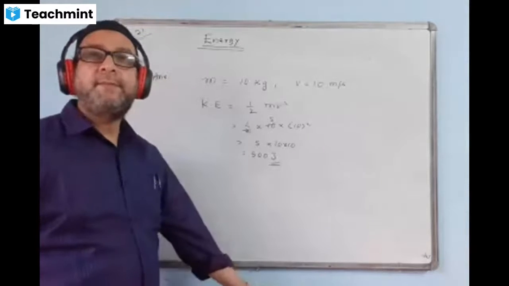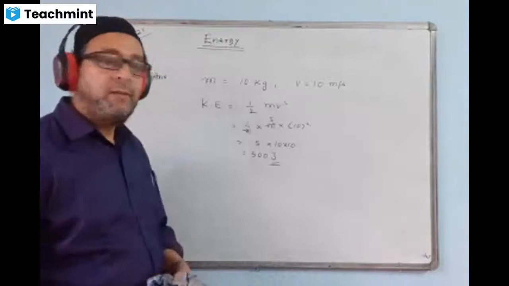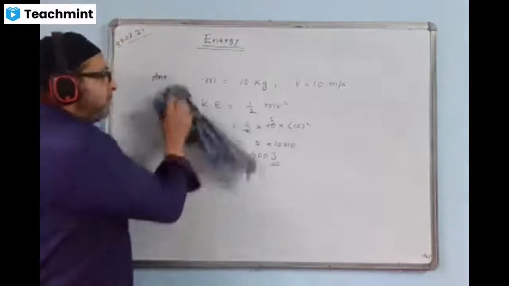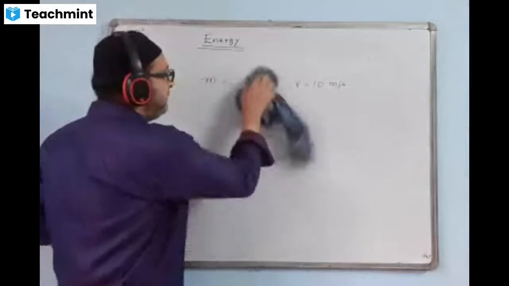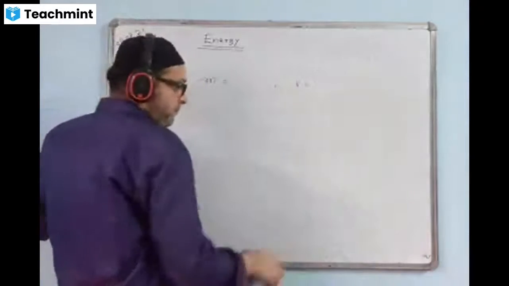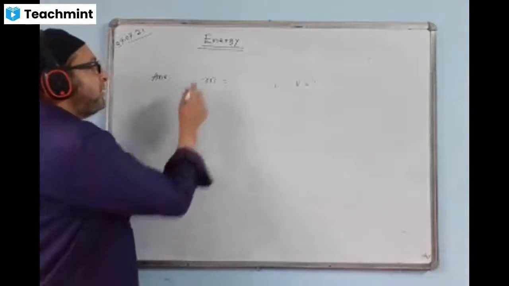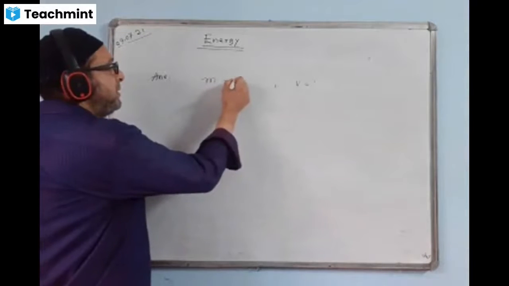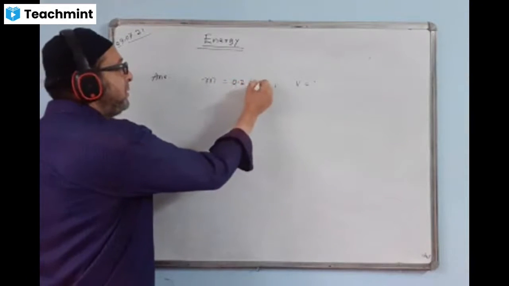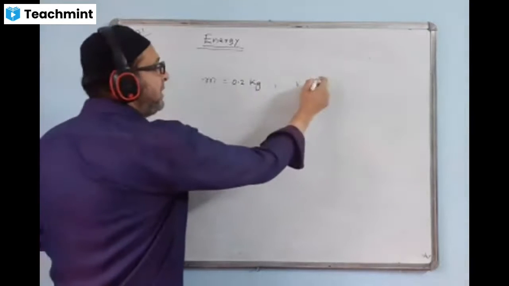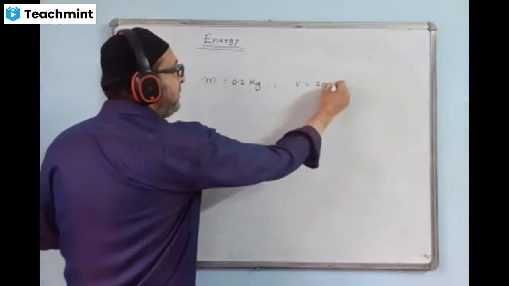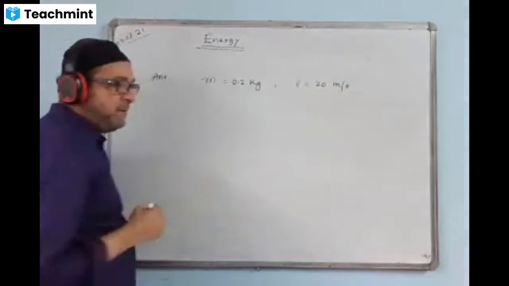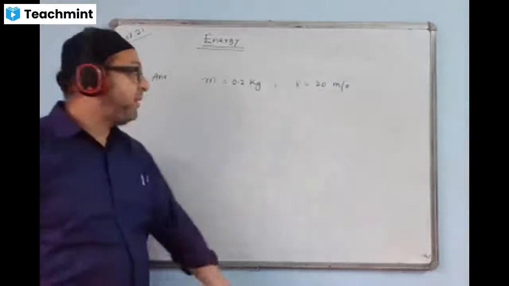Let us find the answer. Very simple question. Can you do it? Easy sum. What is the mass of the body given? 0.2 kg, and velocity is given 20 meters per second. Now tell me the answer. What answer do you get?